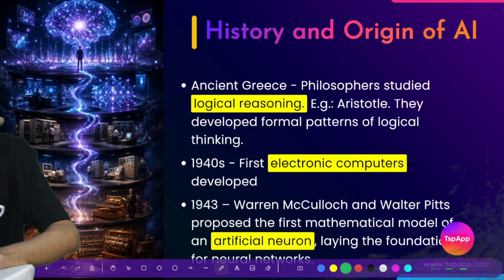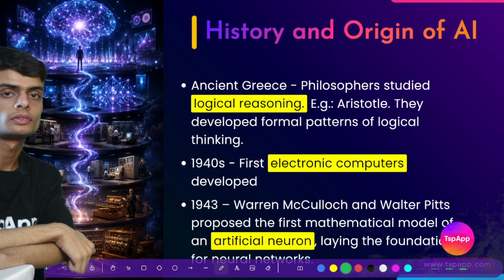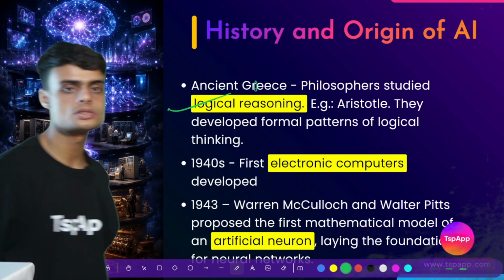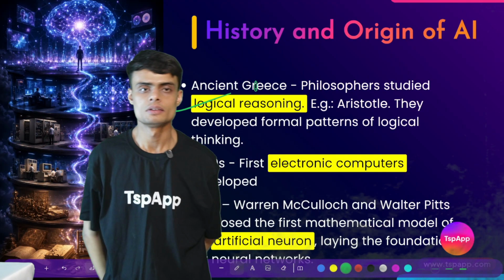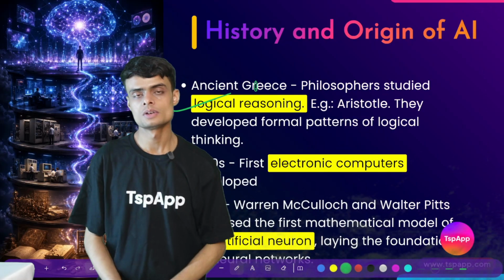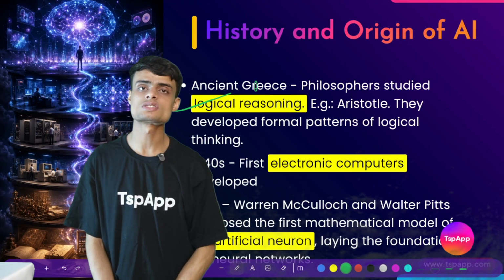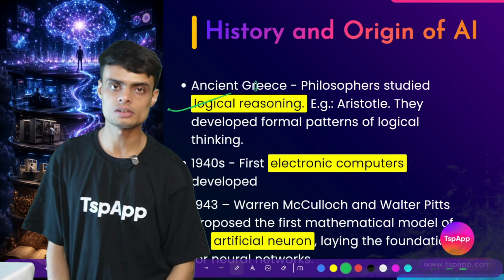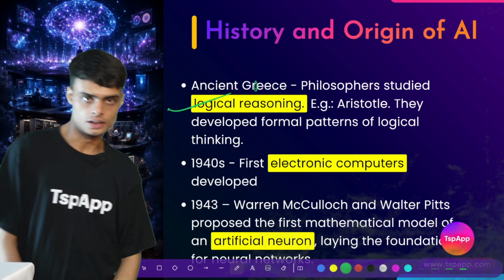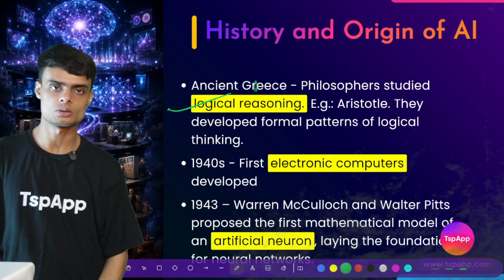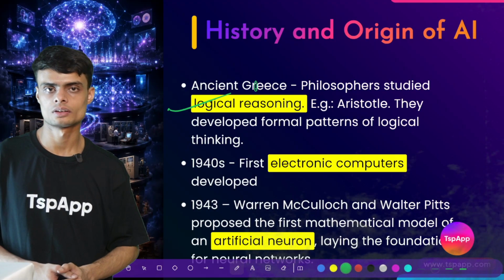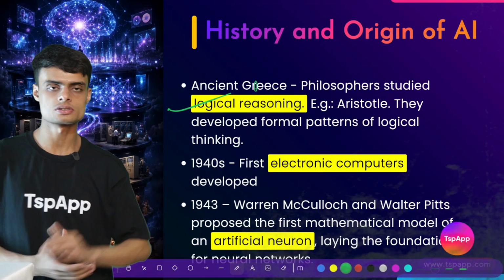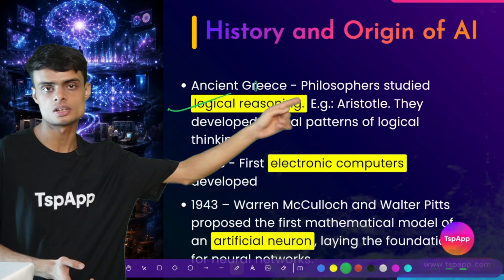The history of AI dates back to ancient Greece, I would say, where logic was being developed. For example, we had a person called Aristotle, one of the famous persons. We call him Aristu in Hindi. Aristotle gave different theories, different logical thinking, and his understandings of how things function. He was one of the first persons who thought about logical reasoning.